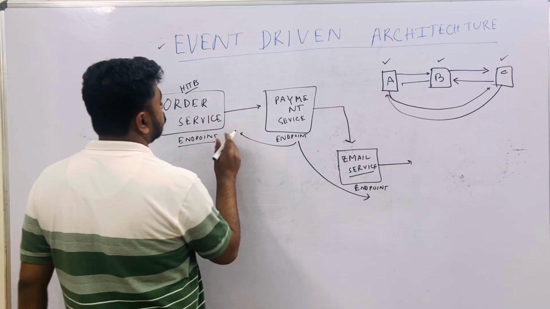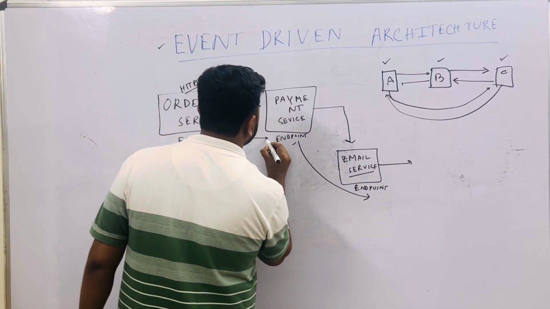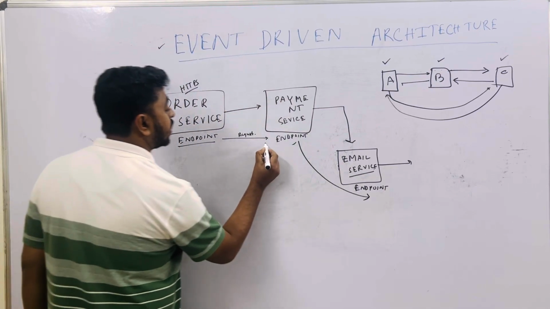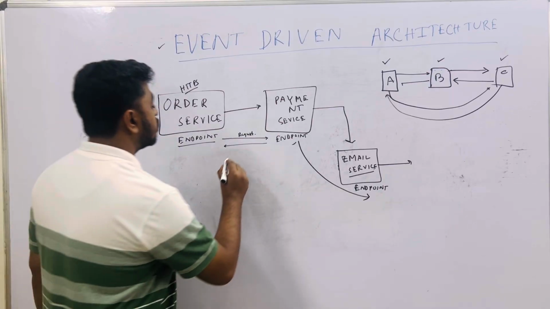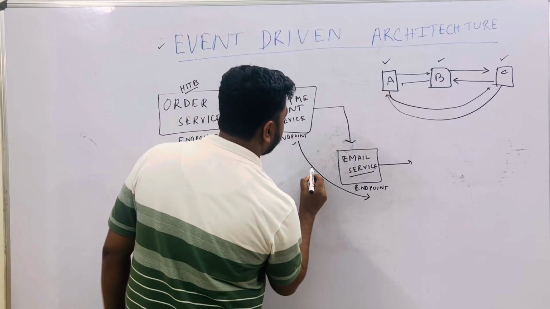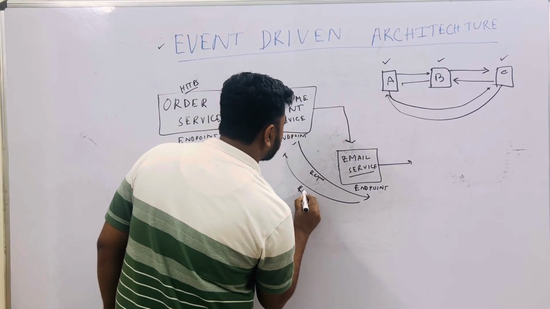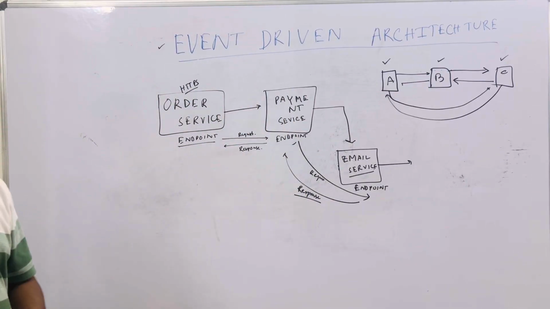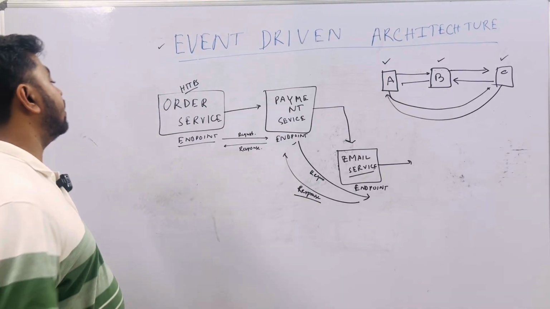The order service will wait when it calls the endpoint. When it calls a service, it is a request, and it will wait for a response. So, it is again going in a somewhat synchronous way. Here also it is sending a request and asking for a response to come. So, it is also going ahead in a more synchronous manner, but we have to make it event driven and asynchronous.